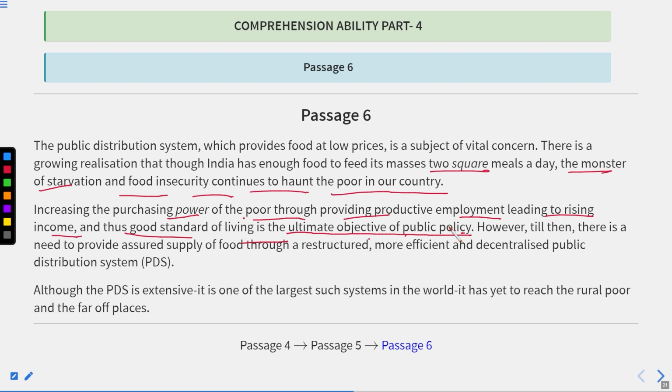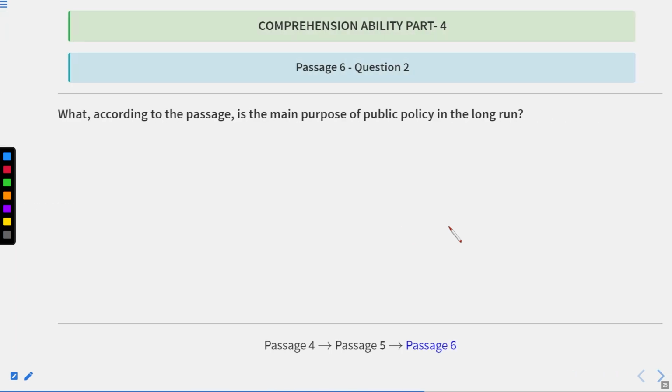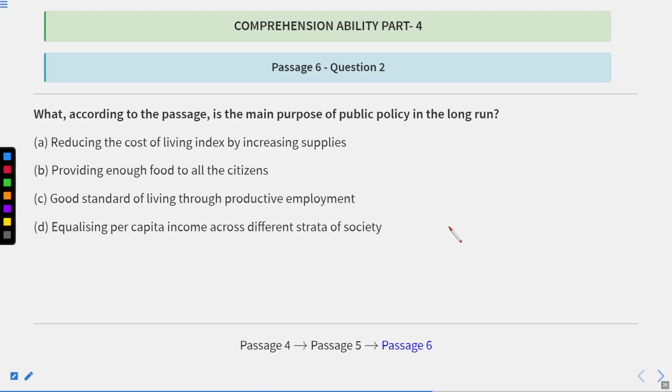Okay, now let us get back to the question. Let us see the options. Reducing the cost of living index by increasing supplies? No. Providing enough food to all the citizens? No. Good standard of living through productive employment? Yes. This is actually the correct answer. So C is absolutely correct answer. This line is written as it is in the paragraph or in the passage in first and second paragraph.